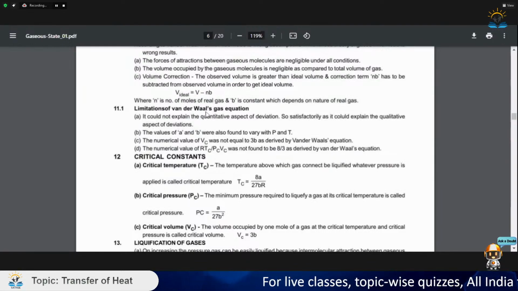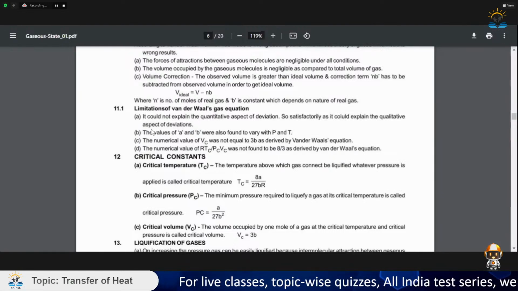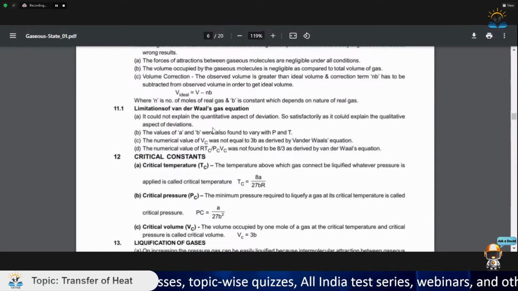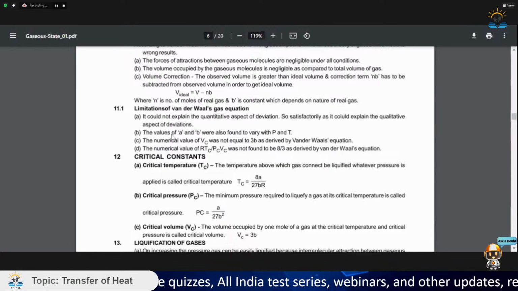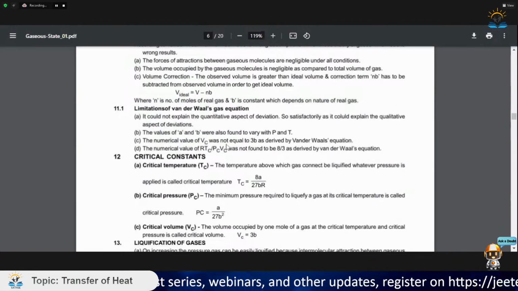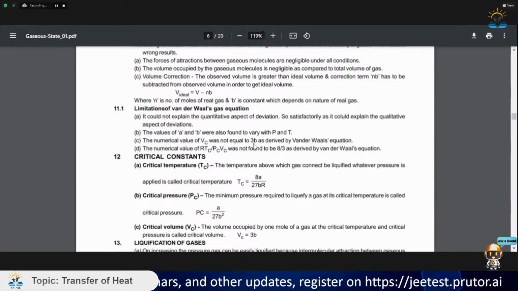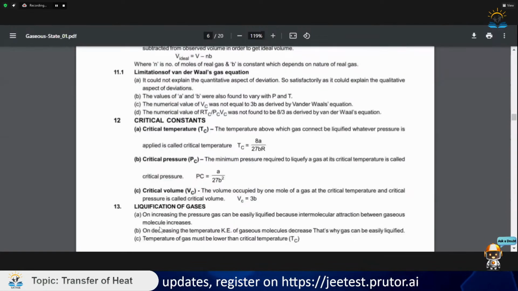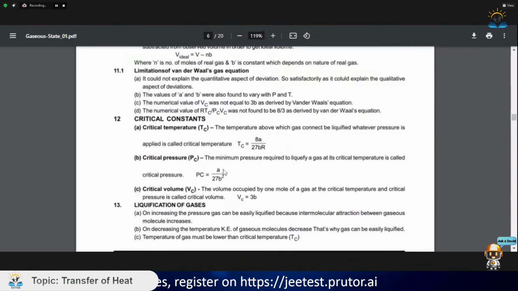Here are some limitations of the van der Waals gas equation. Let us take a look at them. It could not explain the quantitative aspect of deviations as satisfactorily as it could explain the qualitative aspect of deviations. The values of a and b were also found to vary with P and T. The numerical value of Vc was not equal to 3b as derived by the van der Waals equation. Vc is the critical volume, which we will see here.